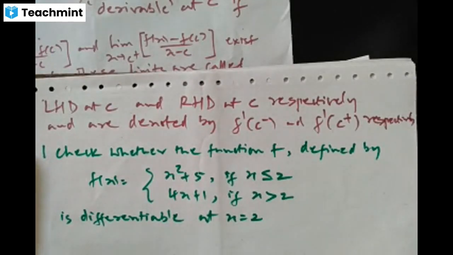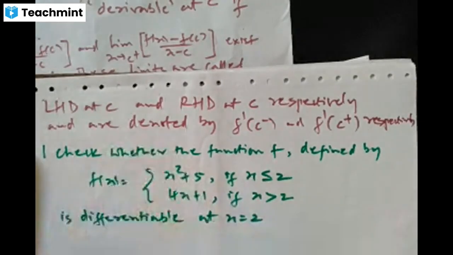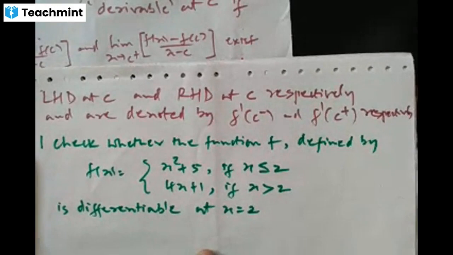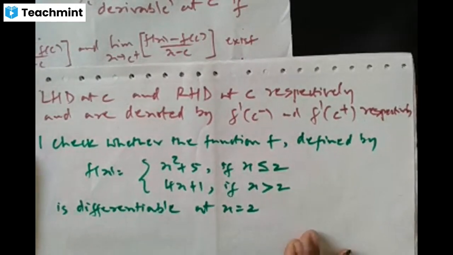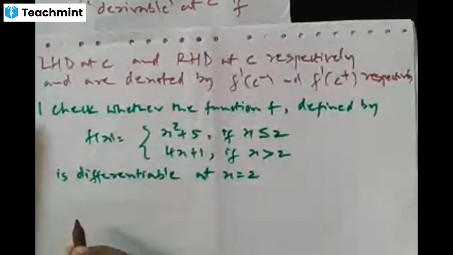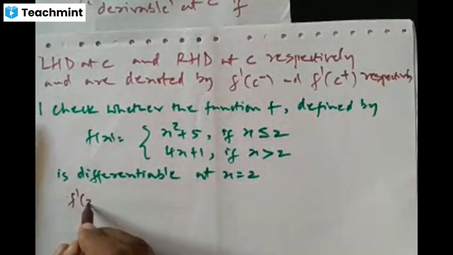Okay, so for that, since this is a split function, we have to find the left hand derivative as well as the right hand derivative separately. If both exist and both are equal, then we say the function is differentiable at the point x is 2. So first we shall find the left hand derivative. I'll write it as f dash of 2 minus.